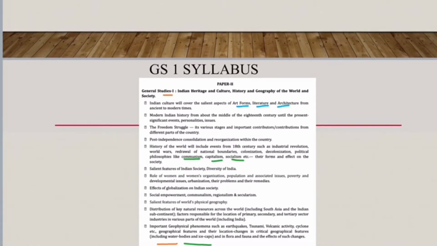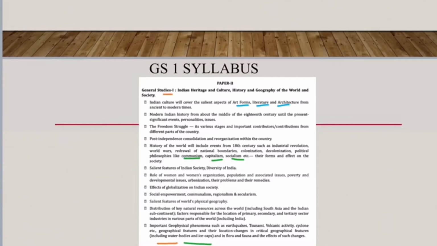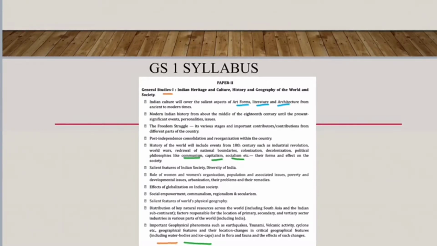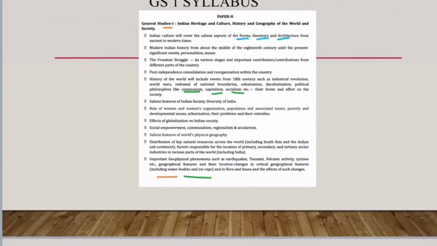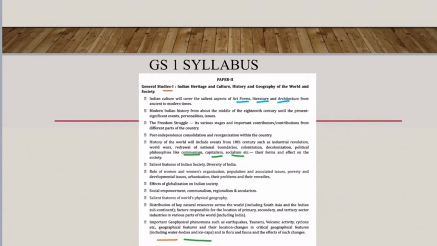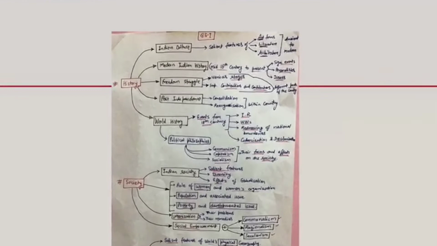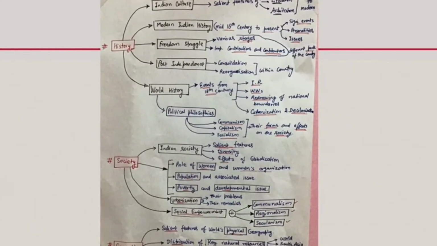If you try to memorize it line by line, it may be difficult for you, but I have simplified it into three criteria and three main topics, and then the subtopics, and it will be very easy for you to understand. So that is the whole original, raw syllabus, and then I have simplified it without missing any terms or keywords.